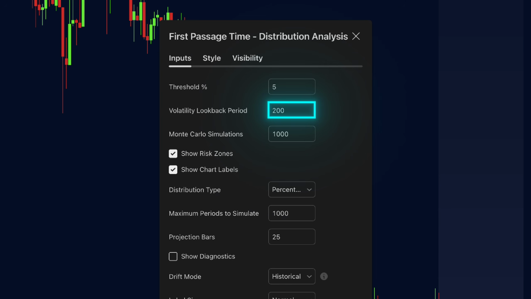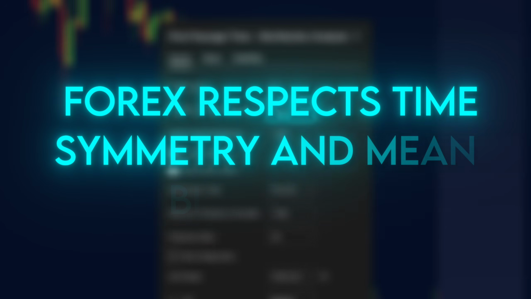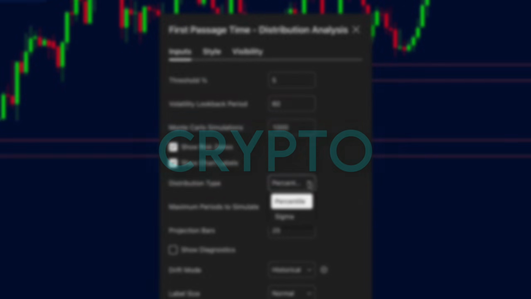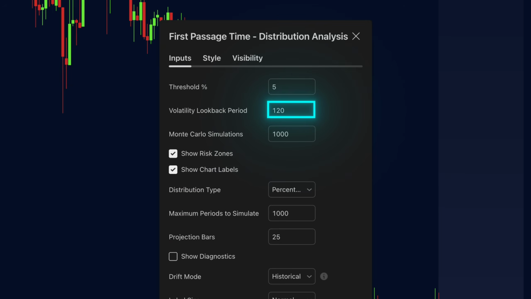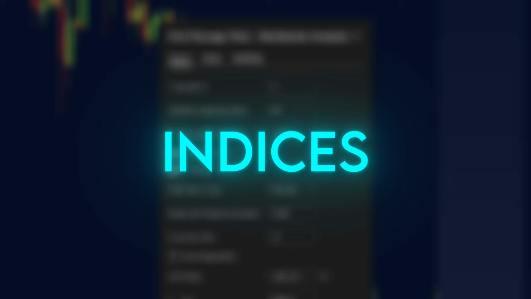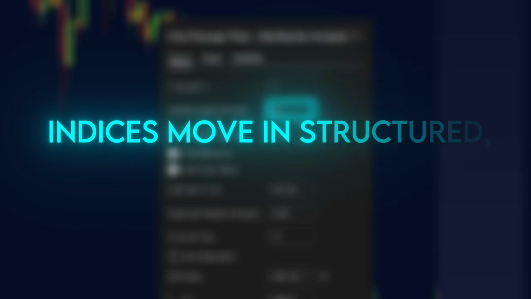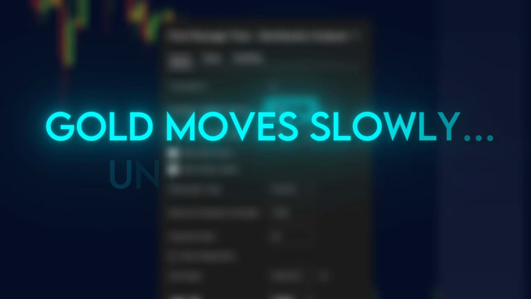Forex. Use longer look-back periods. Forex respects time symmetry and mean behavior. Crypto, use shorter distributions. Crypto moves fast. Time decay happens quickly. Stocks, medium look-back. Earnings and sessions distort time behavior. Indices. Default settings work best. Indices move in structured, time-based cycles. Gold, longer distributions. Gold moves slowly until it doesn't.